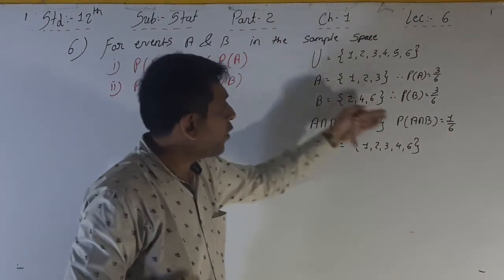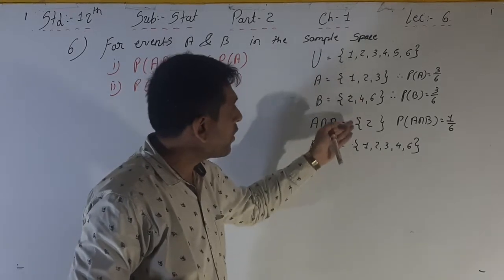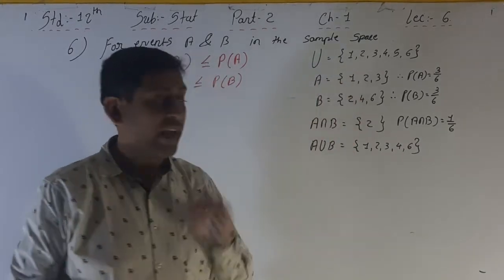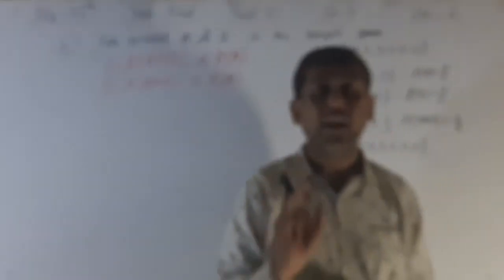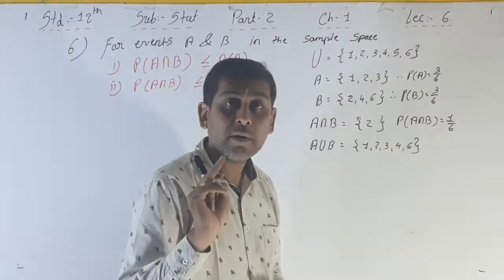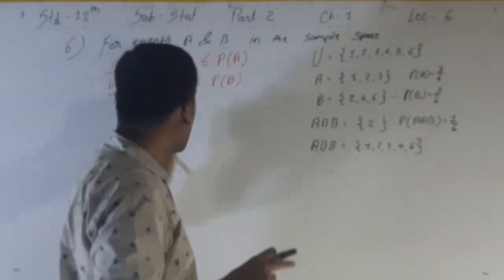So 1 by 6, it is from A, it is from B, and that's why A intersection B is always less than A or less than B. That's why there are 2 points.